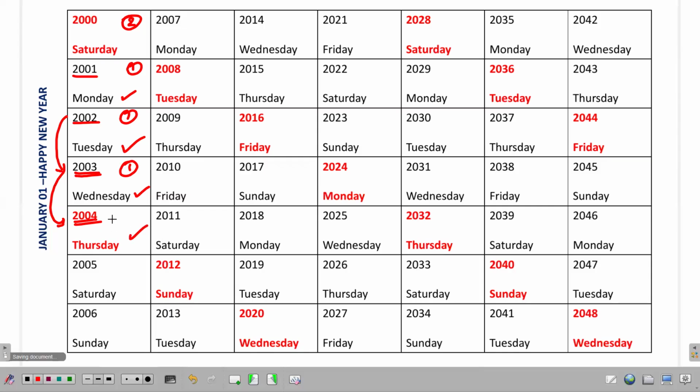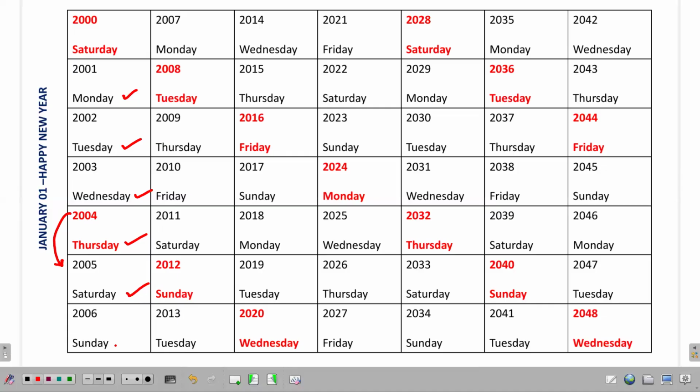Okay, and this process continues. And that's what I have presented here. So you can see Saturday plus 2, Monday plus 1, Tuesday plus 1, Wednesday plus 1, Thursday. Here, 2004 to 2005, when it comes, you can see that it is plus 2 because 2004, January 1 to 2005, January 1, it involves a leap year transition. So plus 2 you should do. Thursday plus 2, Friday, Saturday. 2005, Saturday. Then remaining, it's plus 1 Sunday, plus 1 Monday, plus 1 Tuesday.